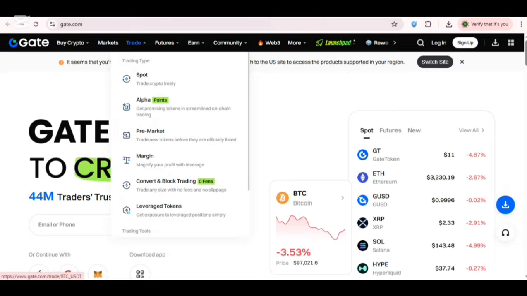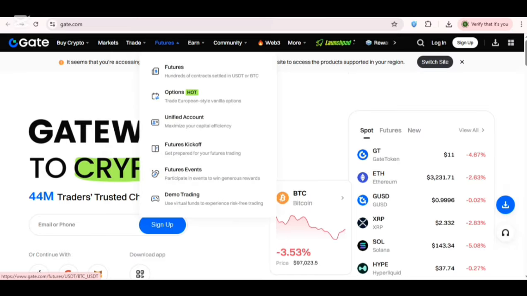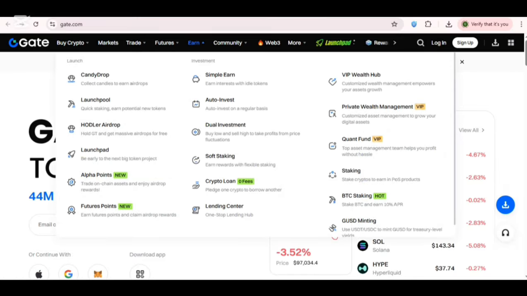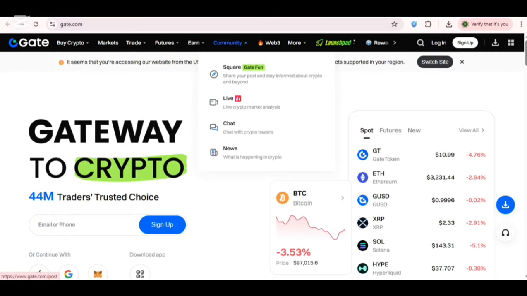So here is trade. You can trade on spot, alpha, pre-market, margins, convert, and block trading. So here is futures, earn, and the simple earn, candy drop, launch pool, and their investment and launch plan. So here the community is about live crypto market analysis. You have live crypto chat and news about Gate.io.